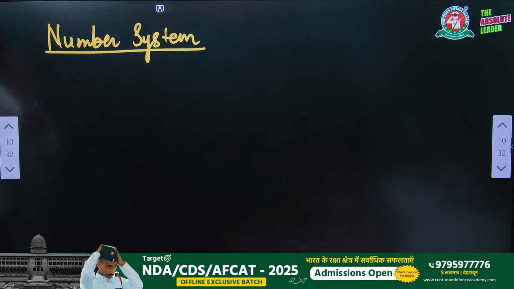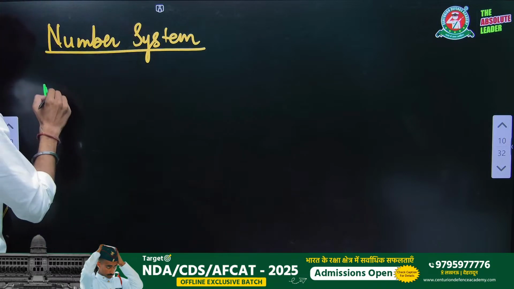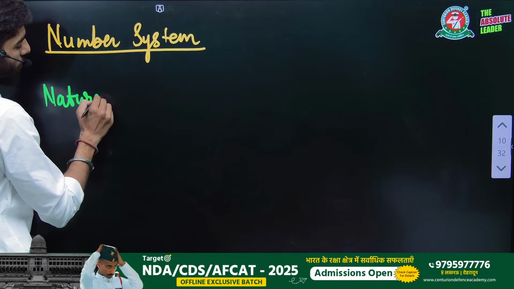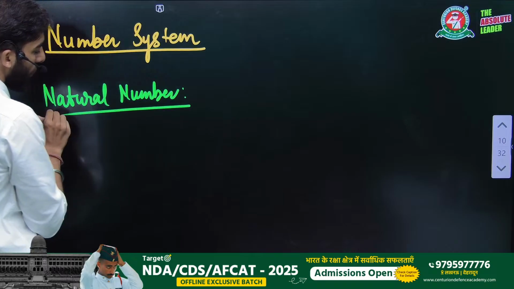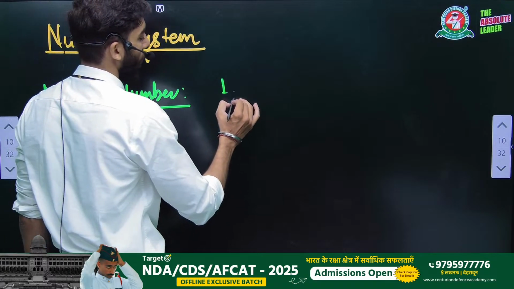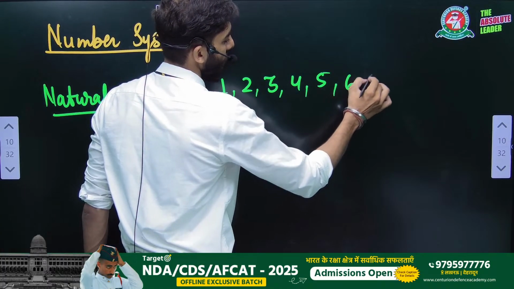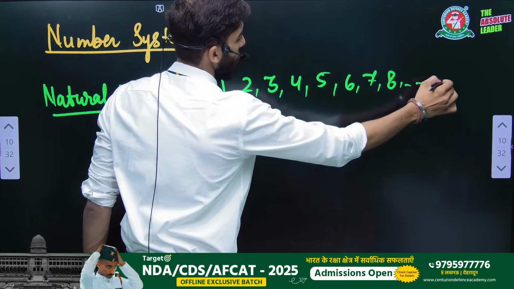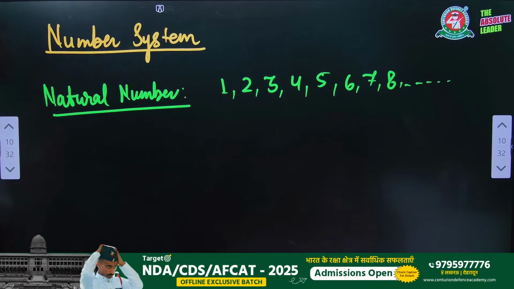Now, number system. What is the number system? The first thing we are going to teach is natural numbers. Sir, what is a natural number? The numbers which are given by God, right? Natural numbers are 1, 2, 3, 4, 5, 6, 7, 8, 9, 10, 11, 12, 13, 14, and so on. These are the natural numbers.